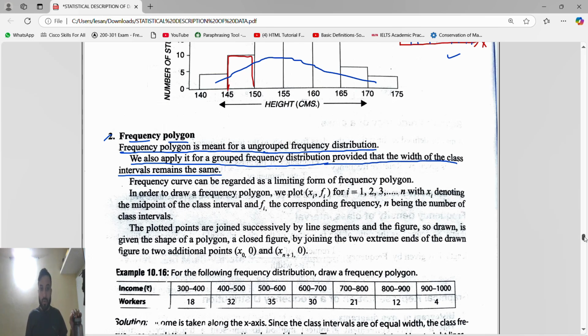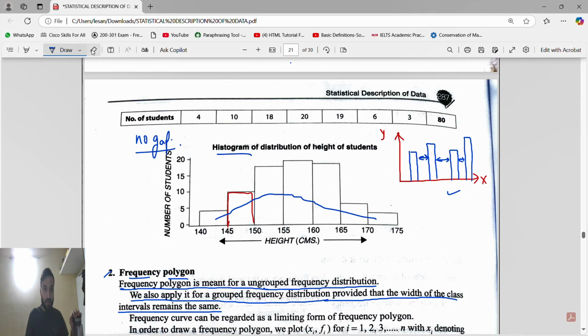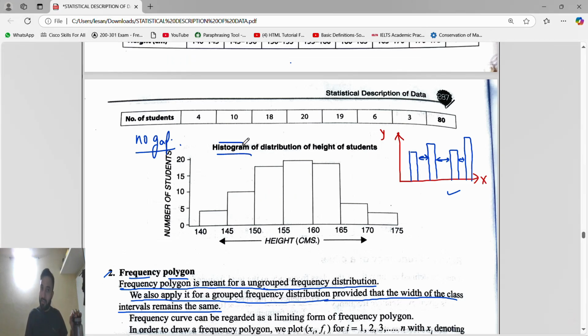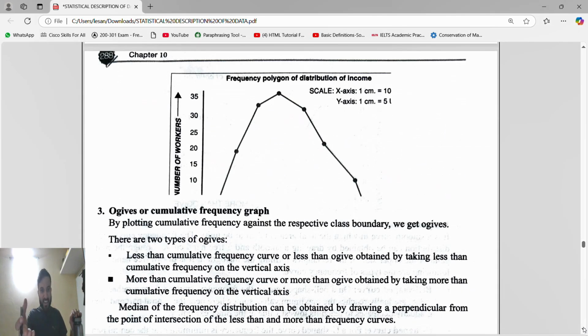Okay, guys, how can you draw the frequency polygon? It is drawn like this. First we will draw the histogram. And in every bar, we will mark the center point, the midpoint. After marking the midpoints, we will join them, guys. Then we will get a frequency polygon. Ta-da! Frequency polygon.